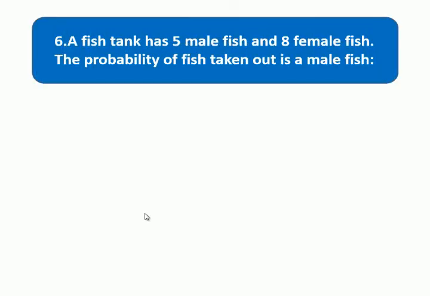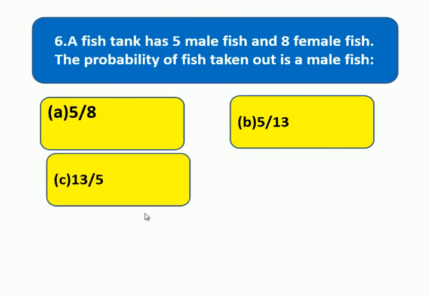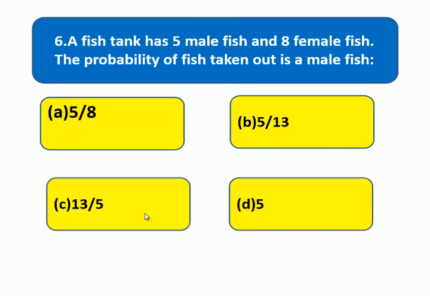The next question is question 6. A fish tank has 5 male fish and 8 female fish. The probability that the fish taken out is a male fish, same as the previous one. Choose the correct one: 5 by 8, 5 by 13, 13 by 5, 5.